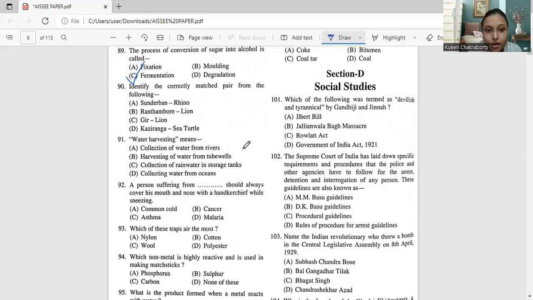Sundarban is famous for Royal Bengal tiger, which is not the correct option. Ranthambore is not for lion, but Gir forest is famous for lion. Okay, and Kaziranga is definitely for the one-horned rhino. So the others are wrong matches and only Gir lion is the correct answer. So the correct matched pair is Gir lion. That is option C.